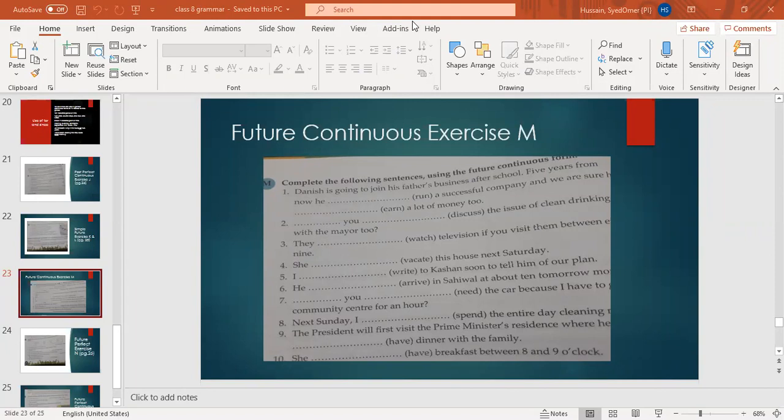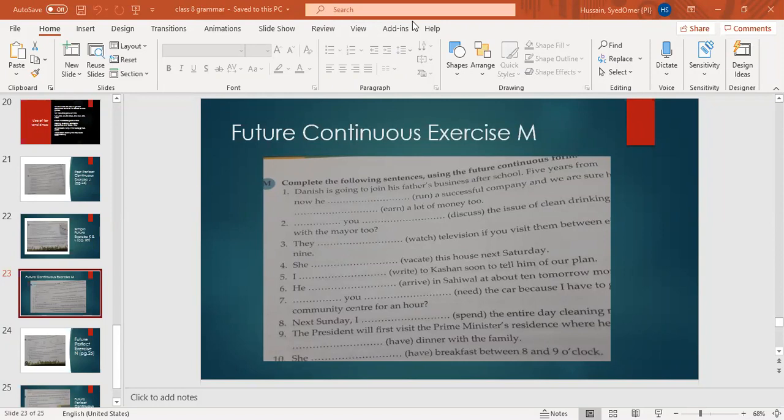Number 8, Iman. Next Sunday, I shall be spending the entire day cleaning my garage. Correct. Number 9, can I? Okay. The president will first visit the prime minister's residence where he will be having dinner with the family. Good. Number 10.